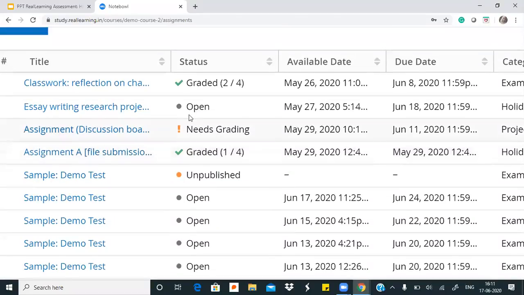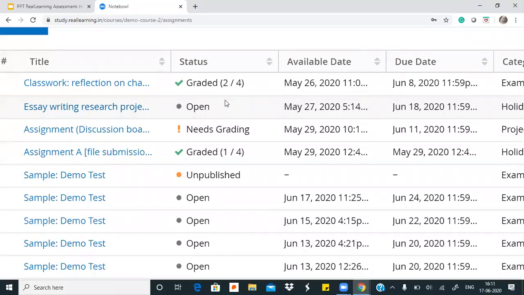If you look at this status which says needs grading, this means that the submission deadline has passed, and this is a reminder for the teacher to start giving marks to students. Open would simply mean that students are still submitting it and it's still in the phase of admitting submissions from students.